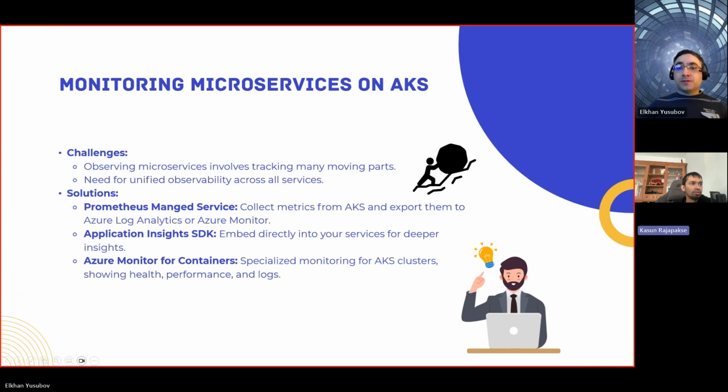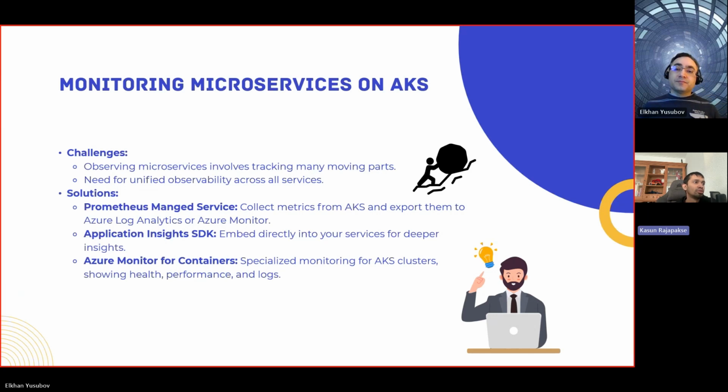Yeah, so one of the challenges that we have for microservices applications is that observing these microservices involves a lot of moving parts. That means there are a lot of components in one single application. It may have hundreds or thousands of services that build one application.